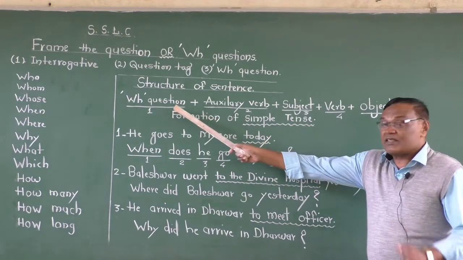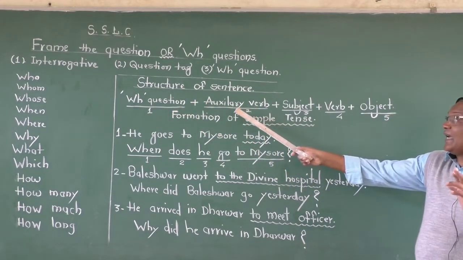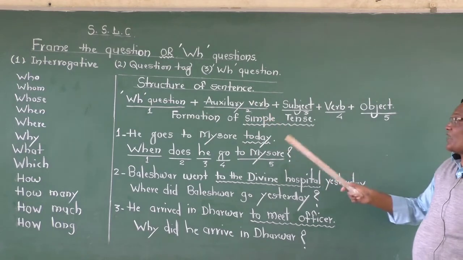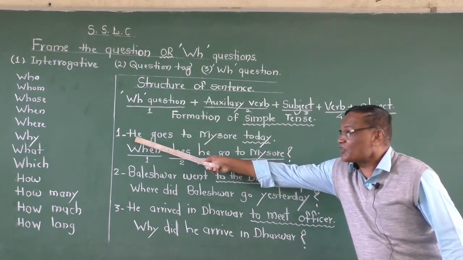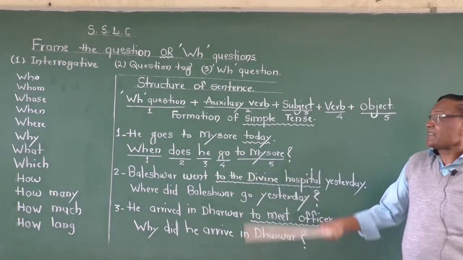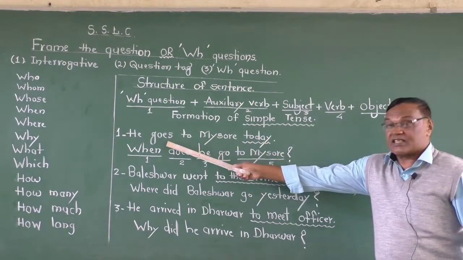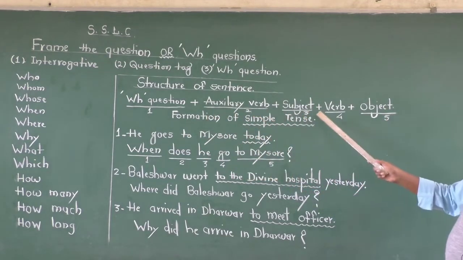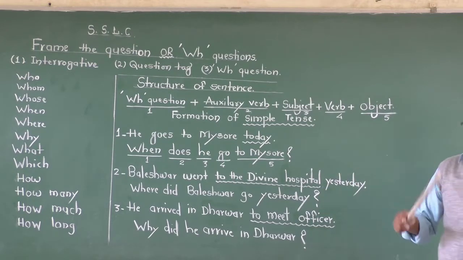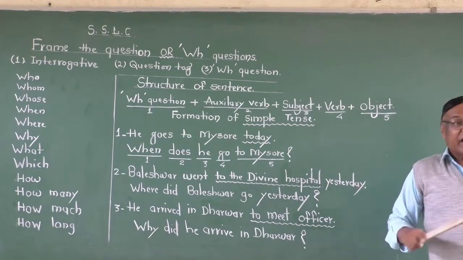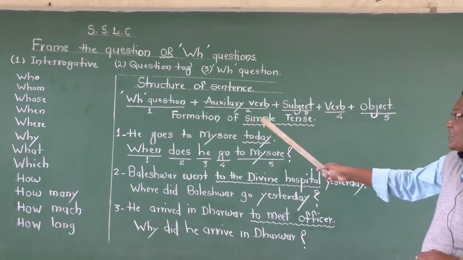First you bring what? WH words. Second you bring auxiliary verb. Third, then the subject, whatever subject is given in the sentence. First you find the subject. That subject you bring. And then the verb, whatever verb is given here, you bring the same verb. And then the object. Whatever remains in the object or enlargement of object, you say it. Now this is the structure.